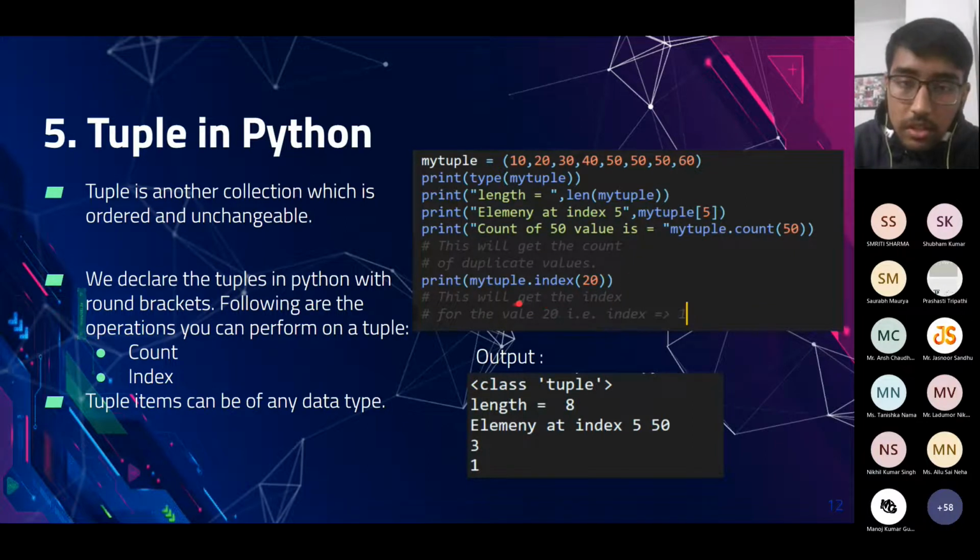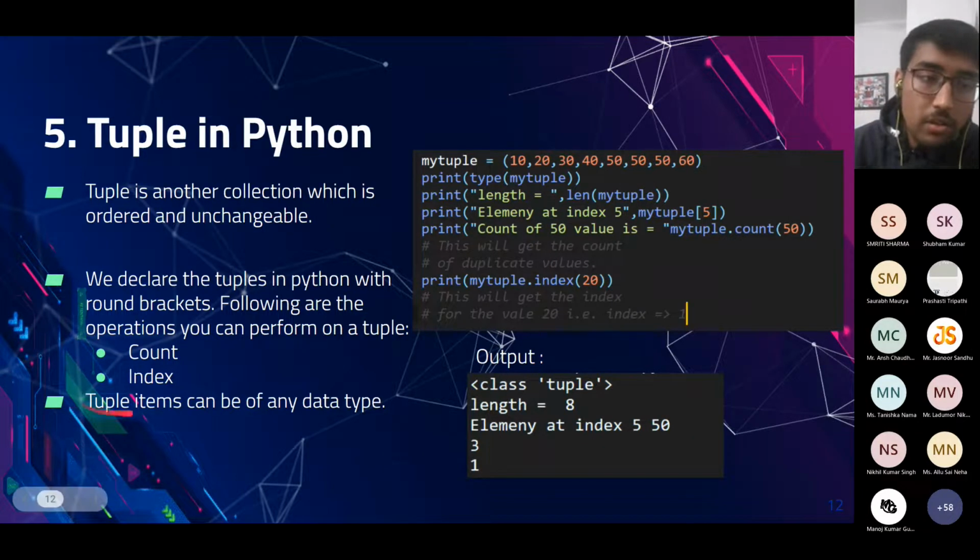We can also use mytuple.index(20). It will return the index at which the value 20 is present. As 20 is present at index 1, it will print 1 as shown here. Here also in a tuple, the data type of each element can be of a different kind, same as a list.